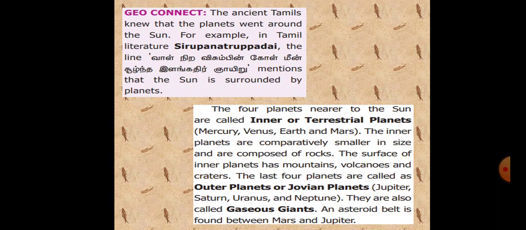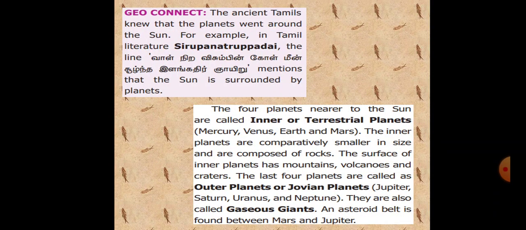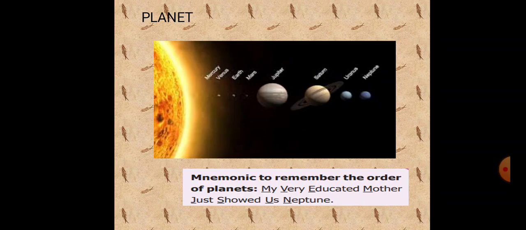How can we remember them in order? What are the 8 planets in the solar system? Mercury, Venus, Earth, Mars, Jupiter, Saturn, Uranus and Neptune.